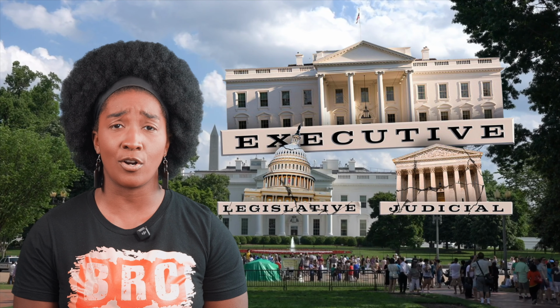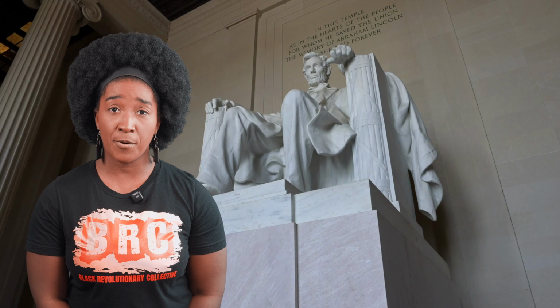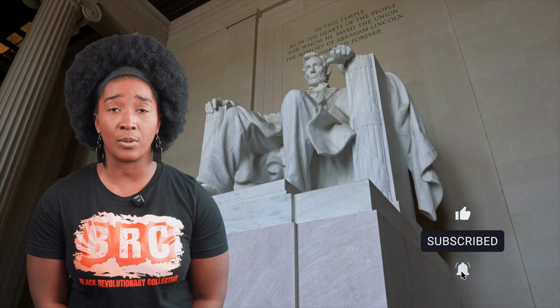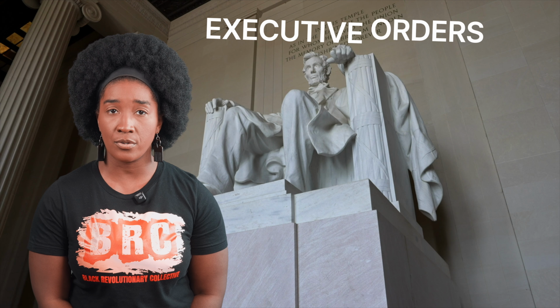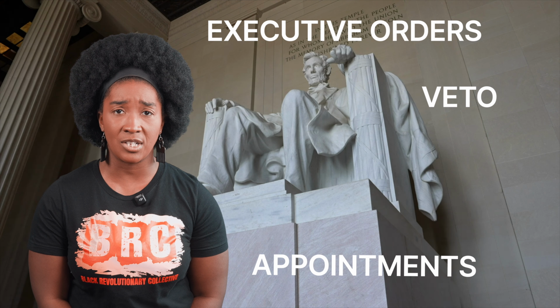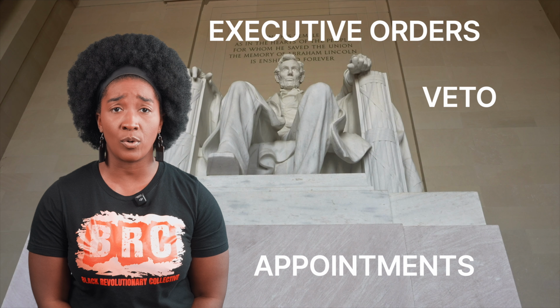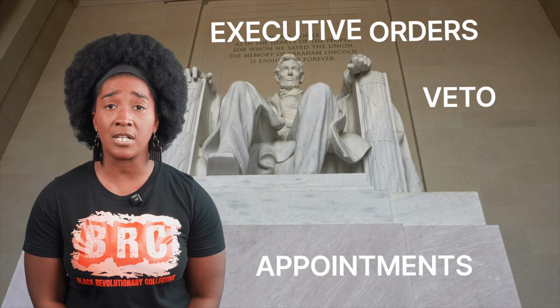Today we're going to break down Article 2, the executive branch. The president is the head of the executive branch, and the president has the following powers: executive orders, vetoes, appointing federal judges, and appointing heads of federal agencies, aka the president's cabinet.